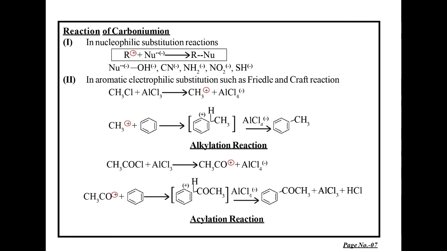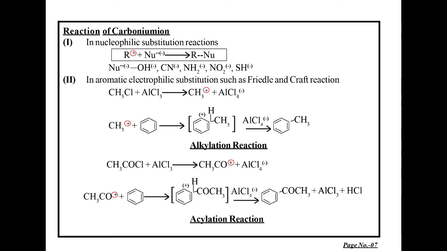A similar type of phenomenon is possible with acyl chloride. Acyl chloride reacts with AlCl3, gives you acyl carbonium ion and AlCl4 minus ion. Acyl carbonium ion is CH3CO positively charged.